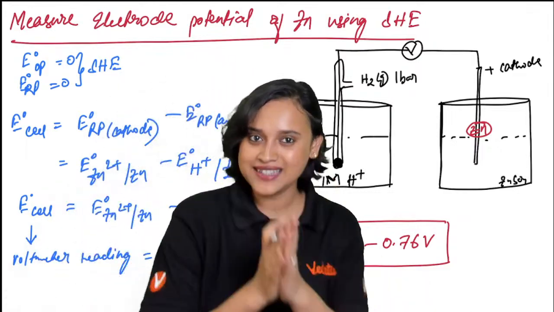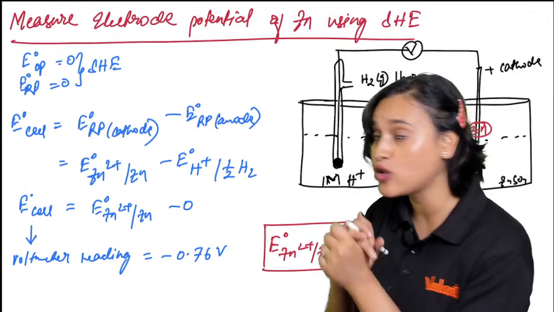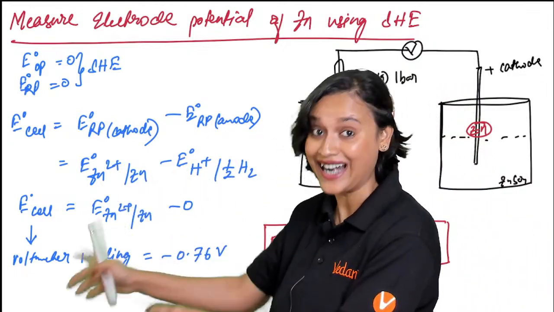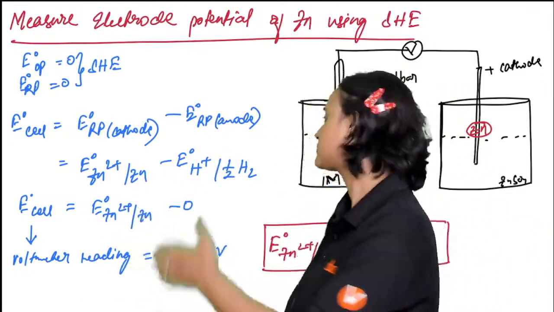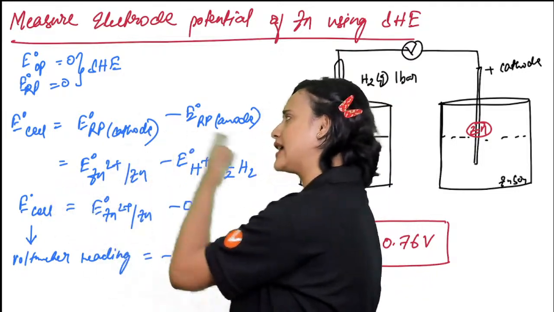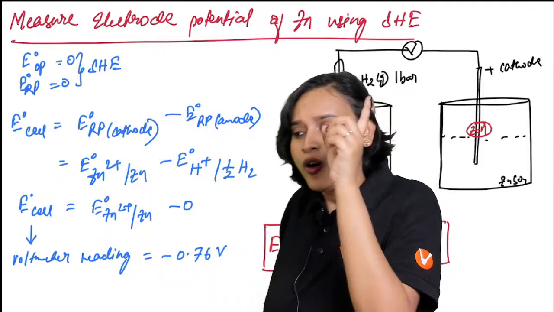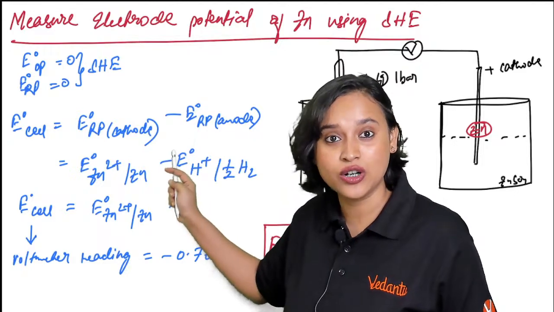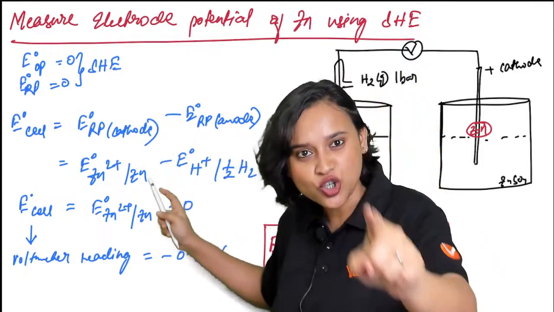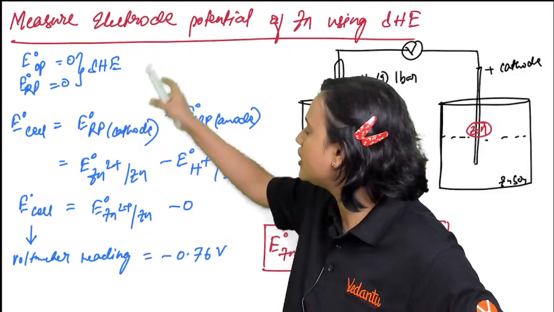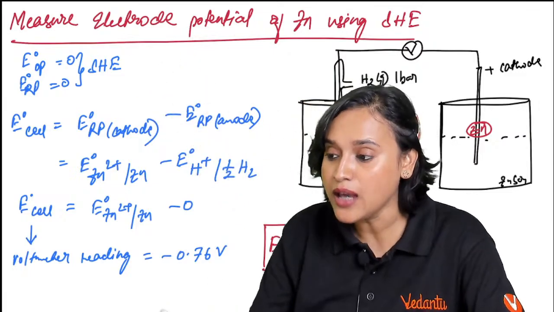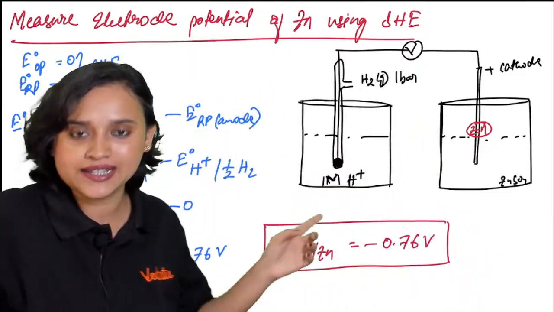Once again, everybody, let me explain. The standard hydrogen electrode can be a reference electrode. It can act like an anode, it can act like a cathode. Why have I taken it as a cathode here? To show you this. When we measured here, the voltmeter reading came up as minus 0.76, isn't it?